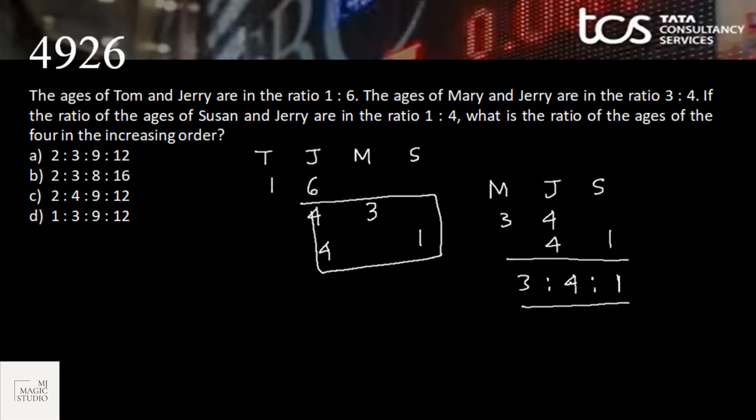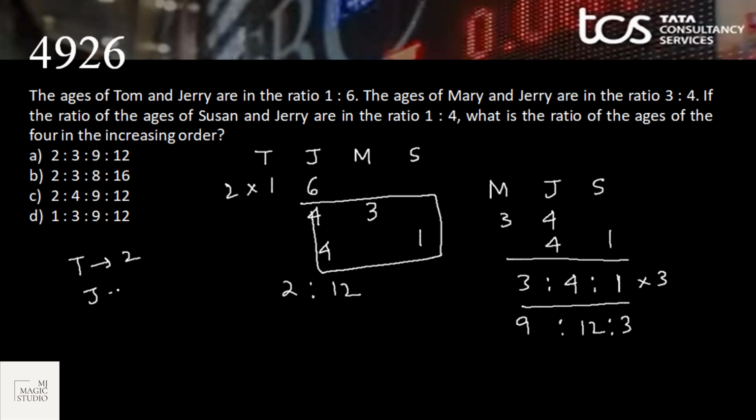Now we have T and J, where J is 6 and here J is 4. So I can multiply this by 2 and I can multiply this by 3. So it will become 9, 12, 3 and this will become 2 is to 12.